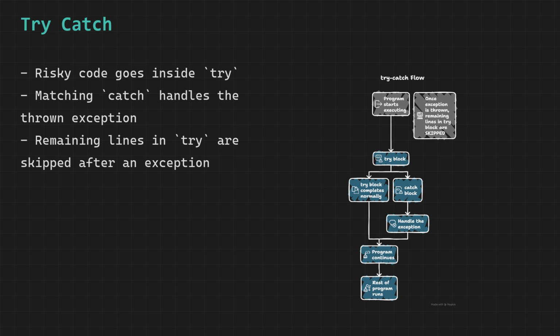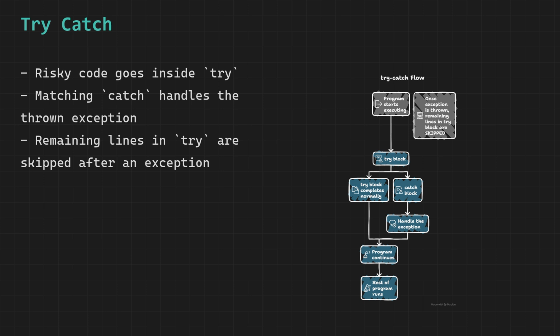You wrap the risky code, the code that might go wrong, inside a try block. You then write a catch block immediately after it specifying what type of exception you are watching for. If the code inside try throws that exception, Java jumps immediately to the matching catch block and runs it. After catch finishes, the program continues normally from after the catch block. If no exception occurs, the catch block is completely ignored, Java skips right over it. The program runs as if the catch block does not exist.